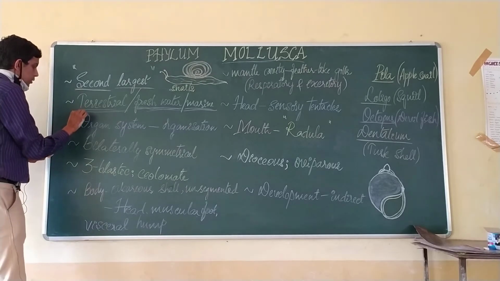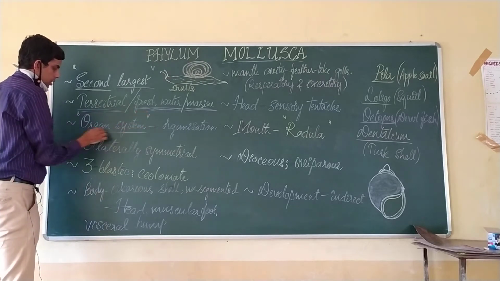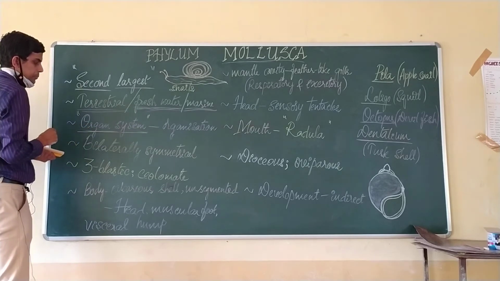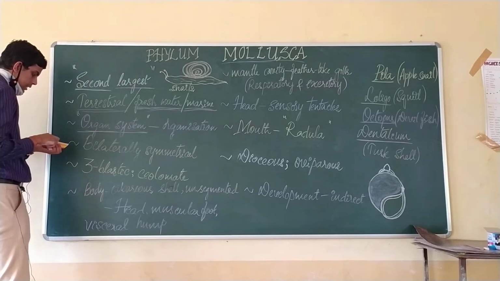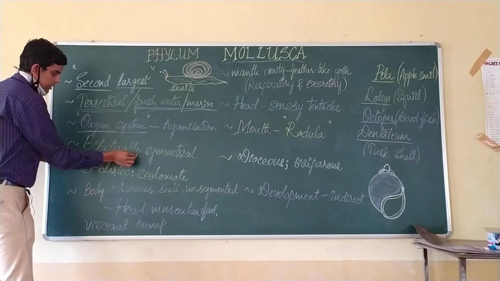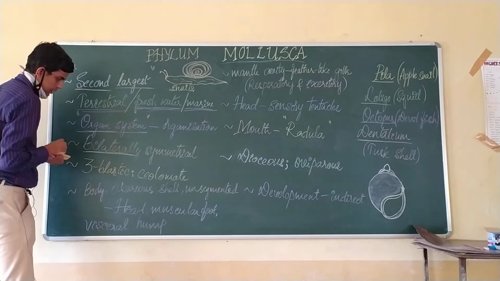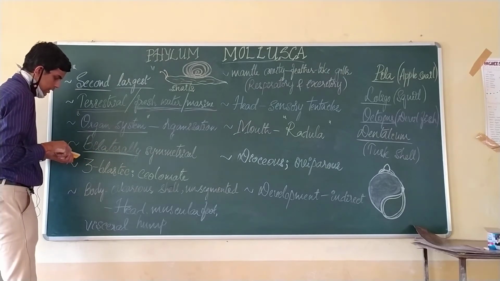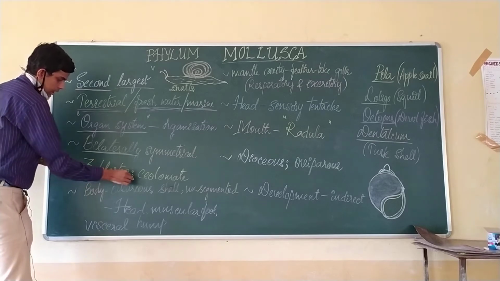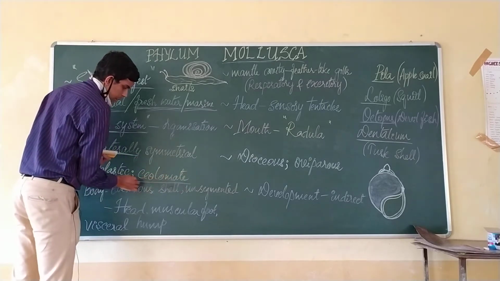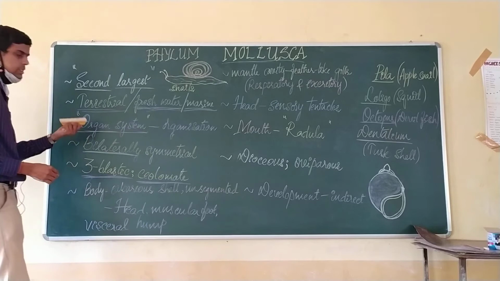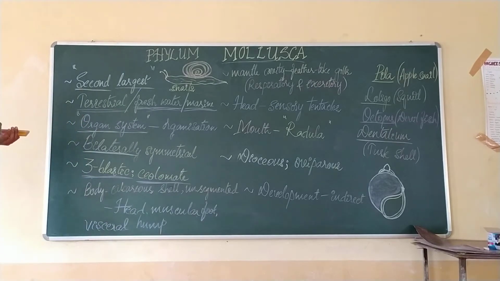Here also we find the organ system level of organization with bilateral symmetry, and they are triploblastic, and the animals are coelomates. Clear? So this is a very important characteristic of this phylum, similar to that of arthropodans. While writing the characteristics, you have to write in a particular sequence, which will be easier for you to remember.